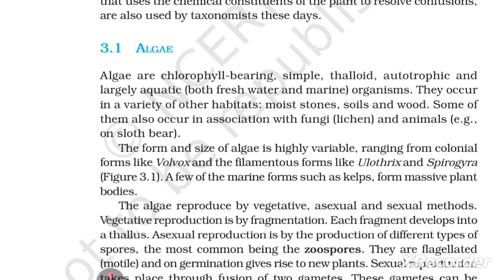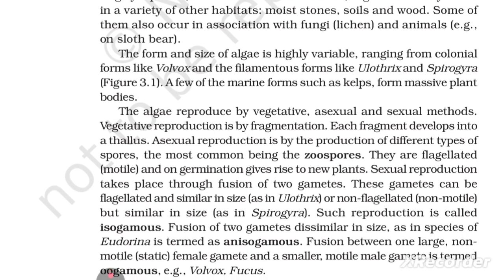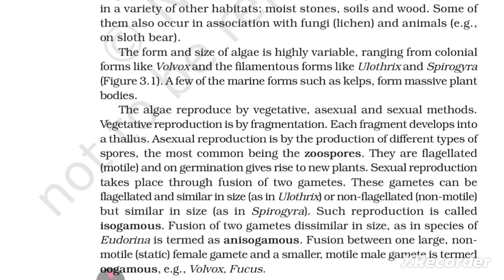The algae reproduce by vegetative, asexual, and sexual methods. The vegetative reproduction is by fragmentation. Each fragment develops into a thallus. Asexual reproduction is by the production of different types of spores, the most common being the zoospore. They are flagellated, motile, and on germination give rise to a new plant.